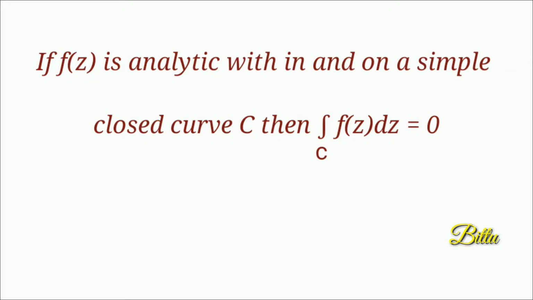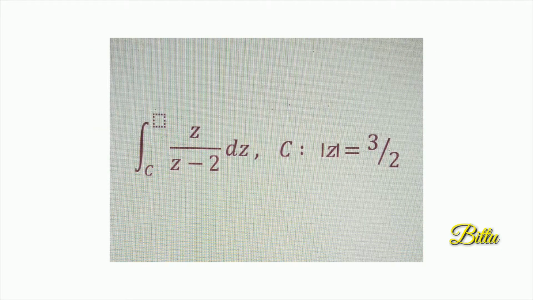Next, consider the integral over C of z/(z-2) dz, where C is |z| = 3/2. What is C? C is |z| = 3/2. Clearly, it is a circle with center 0 and radius 3/2. Next, you consider the given function and analyze its analyticity. Here the given function is z/(z-2). Clearly, it is not analytic at 2. So the singular point of the given function is 2.